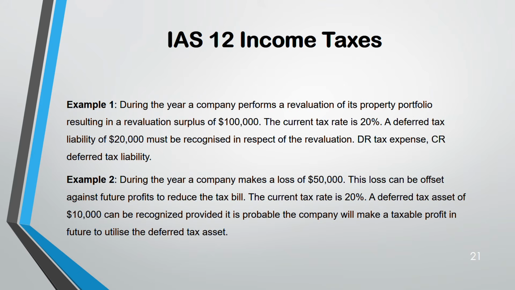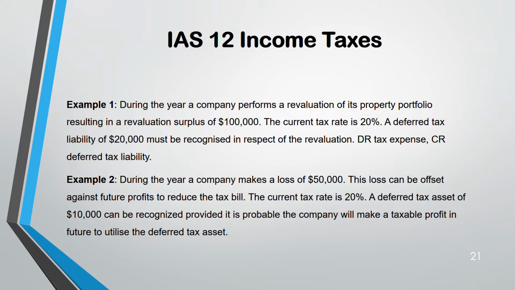Two examples. Example 1. There's a revaluation of 100,000. Tax is 20%. So deferred tax liability will be 20,000. This is a deferred tax liability, by the way. Why? Because revaluation, you will only adjust in the carrying amount. Tax base will not change. So carrying amount more than tax base means deferred tax liability. So 20% of 100,000, 20,000 is deferred tax liability. What is the journal entry? Debit tax expense, credit deferred tax liability.